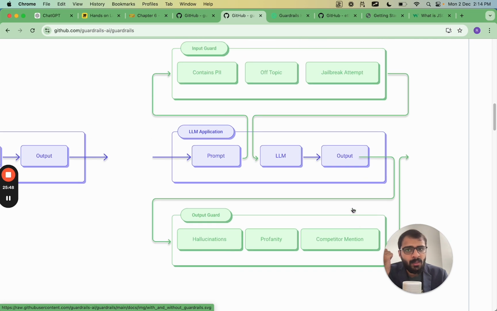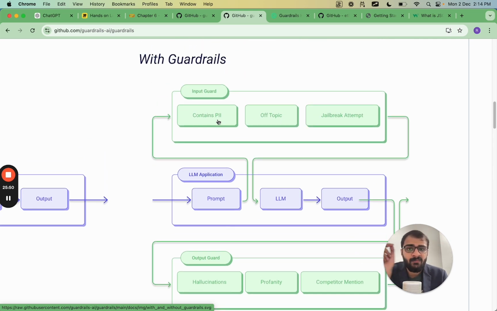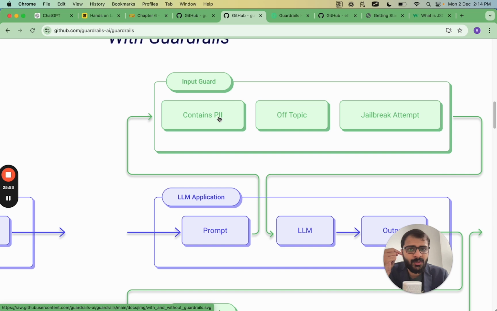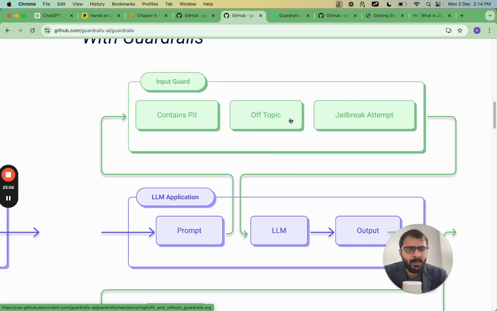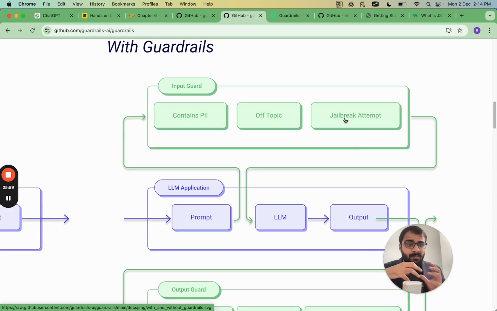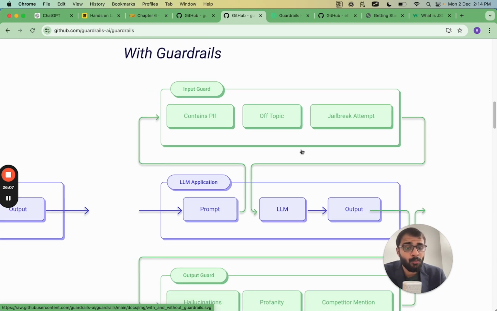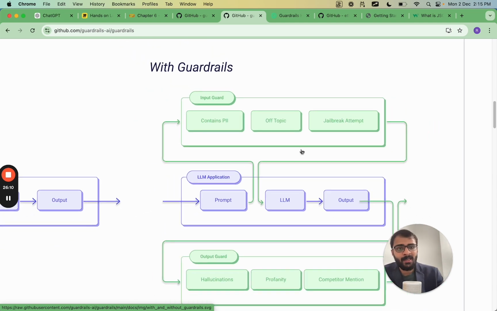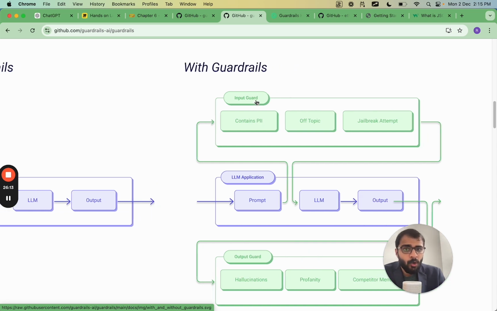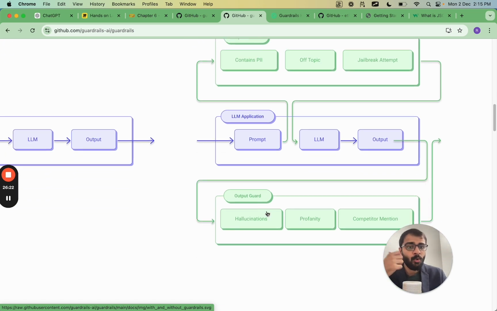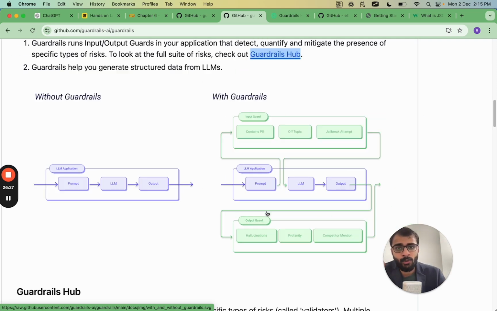and then it won't be produced. Similarly, in the input itself, if the input consists of personal identifiable information or PII, or if the input is off topic, or if the input is an attempt to jailbreak, which means the input is an attempt to confuse ChatGPT or to manipulate the LLM, there will be flags which will be raised and the output won't be produced. That's why it's called guardrails. The output will only be produced if all of these guards are satisfied. It's like if a guard is satisfied, they'll let you through, right? If the input guard is satisfied and if the output guard is satisfied, only then will the output of the large language model be good, and then the output will be produced.